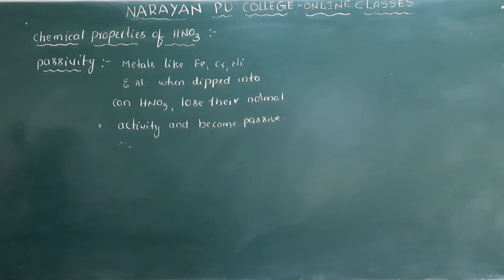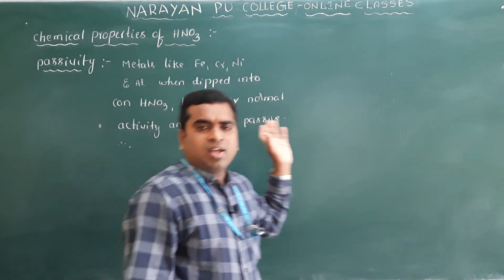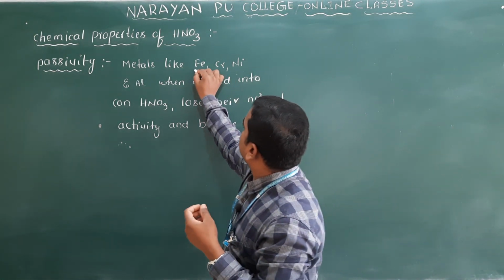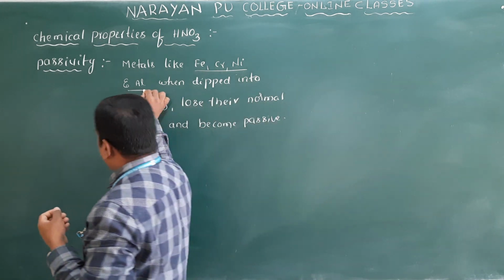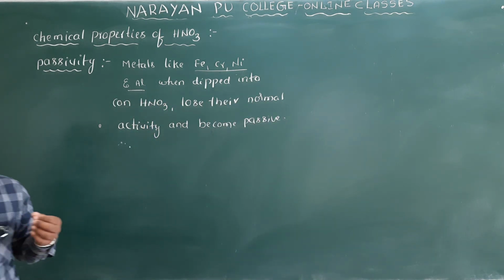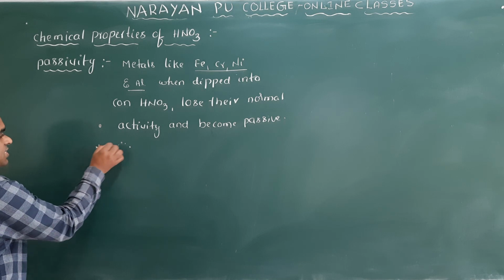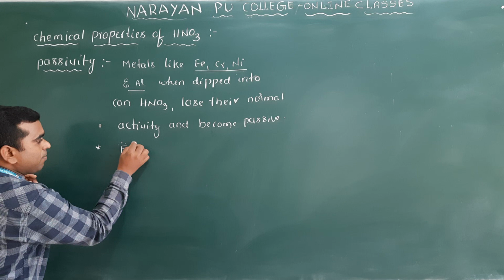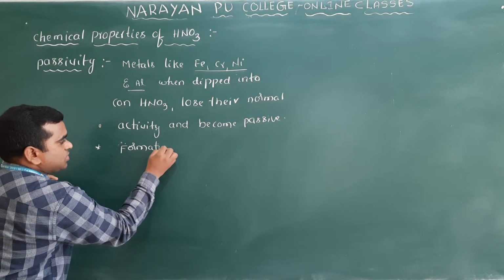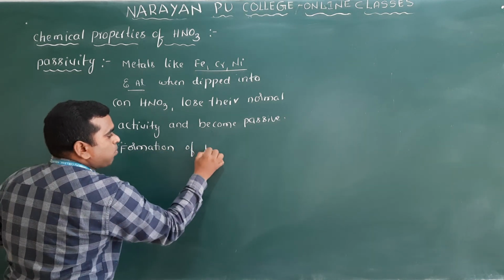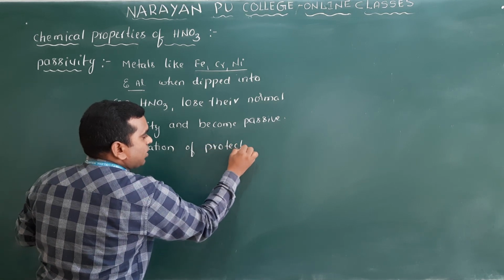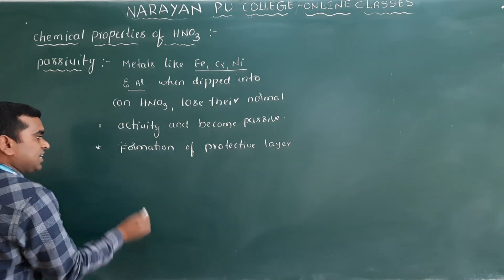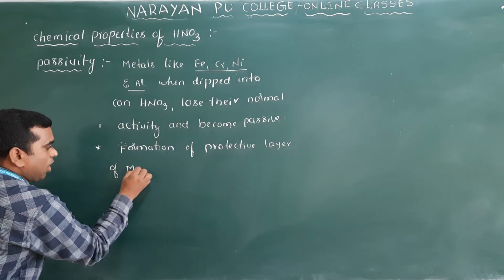Clear? In competitive examinations they will directly ask which of the following metals show passivity with concentrated HNO3. Mainly iron, chromium, nickel and aluminum. So what is the reason for this? Why? The passivity is due to formation of a protective layer of metal oxide